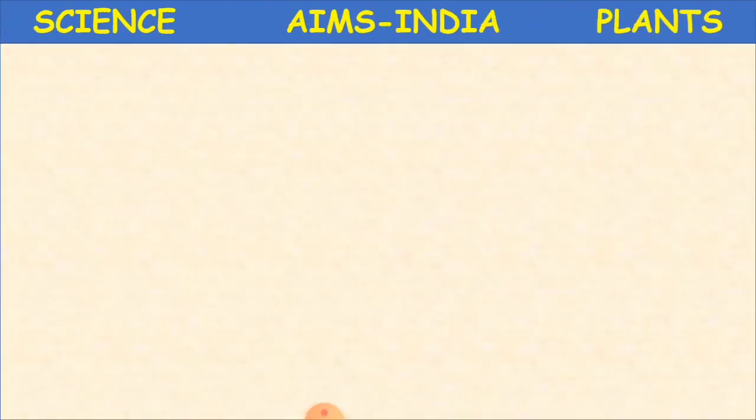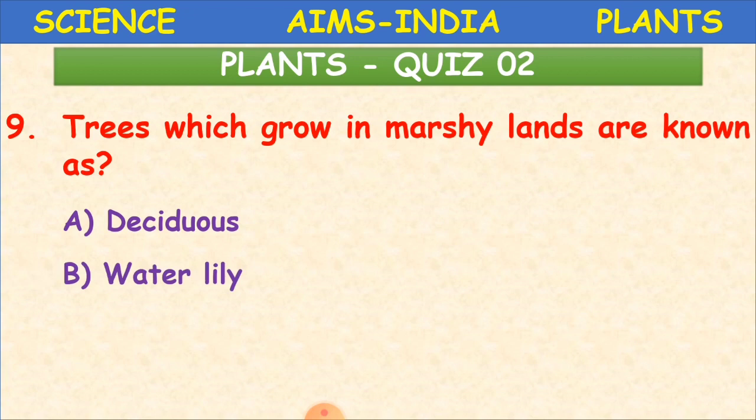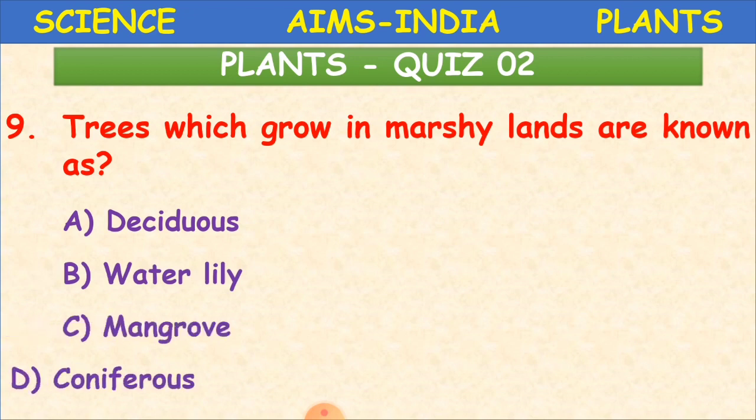Okay, now the next question. Trees which grow in marshy lands are known as. What are they known as? Deciduous, water lily, mangrove, coniferous. Which type of trees grow in marshy lands, children? Got the answer? Yes, it is mangrove. Mangrove trees. Okay.